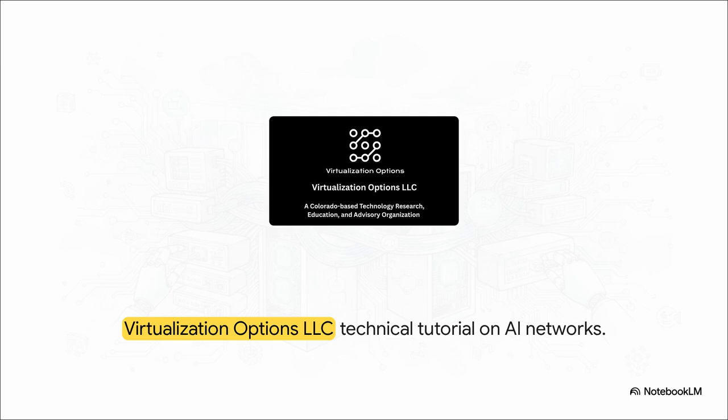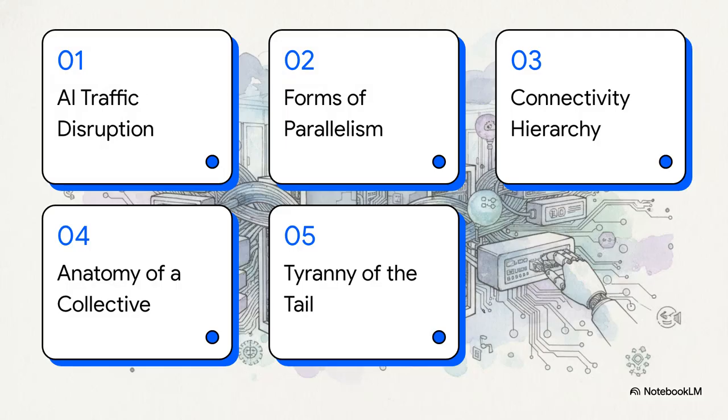We're only discussing what's covered in this specific chapter, which meticulously maps out exactly why traditional networks just absolutely buckle under the weight of artificial intelligence. Okay, let's dive into this. Here is our roadmap for today. First, the AI traffic disruption. Second, forms of parallelism. Third, the connectivity hierarchy. Fourth, the anatomy of a collective. And finally, number 5, the tyranny of the tail.